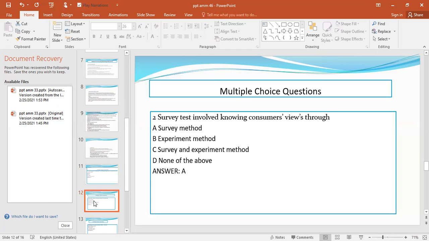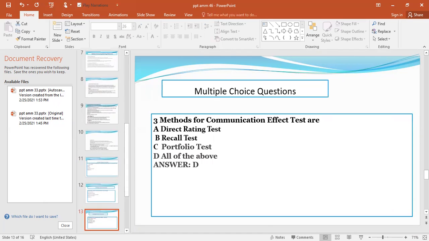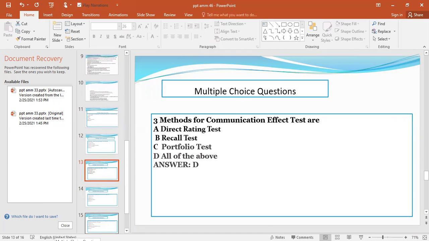Next, survey test involves knowing consumers' views through survey method, or experiment method, or survey and experiment method, or none of the above. So the answer for this is survey method. Next, methods for communication effect test are direct rating test, or recall test, or portfolio test, or all of the above. So the answer is all of the above.